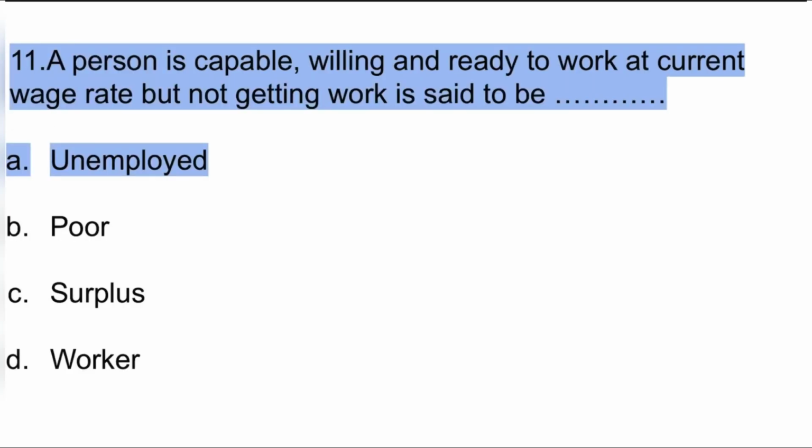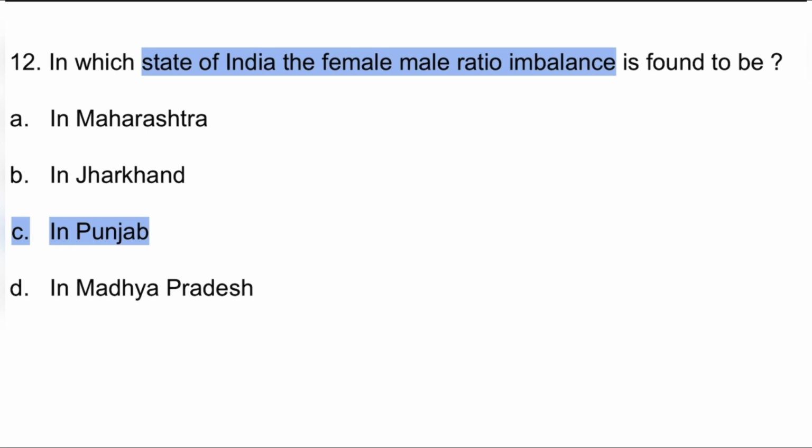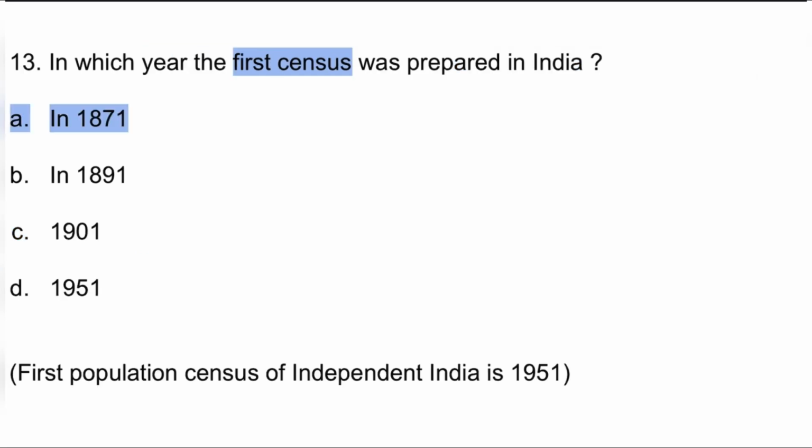Number 11. A person capable, willing and ready to work at current wage rate but not getting work is said to be unemployed. It is a definition of unemployment. So option A is the correct one. 12th, in which state of India the female male ratio imbalance is found to be? It is found in the state of Punjab. So option C is the correct one.